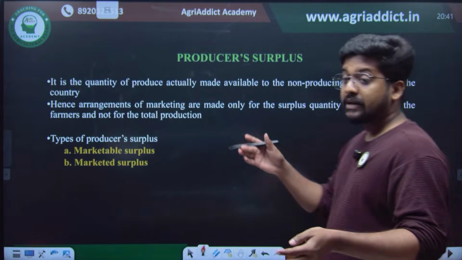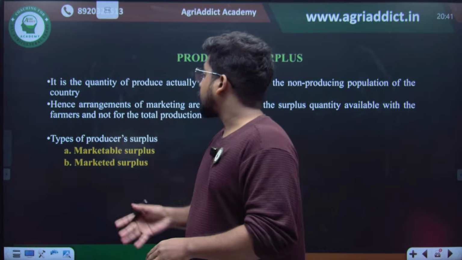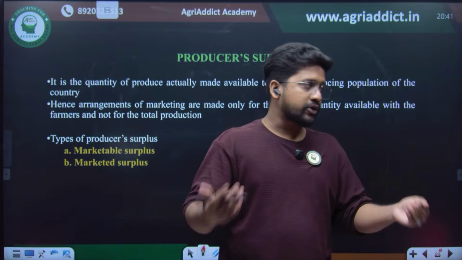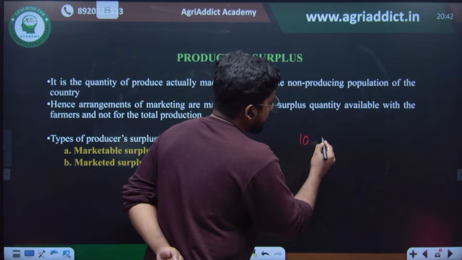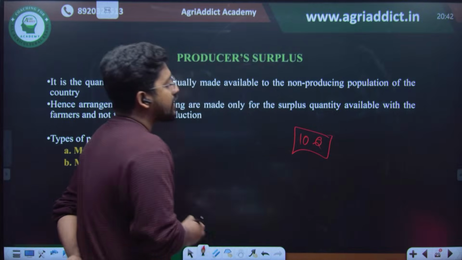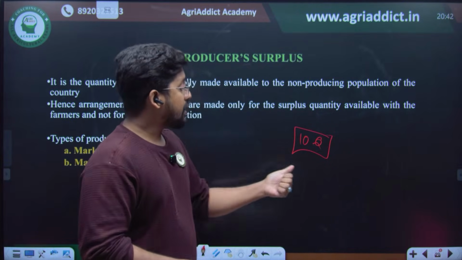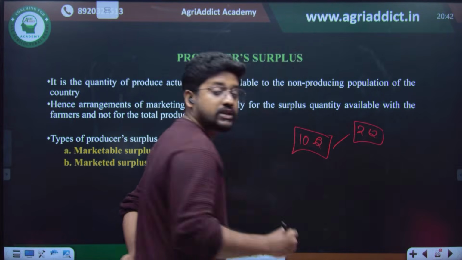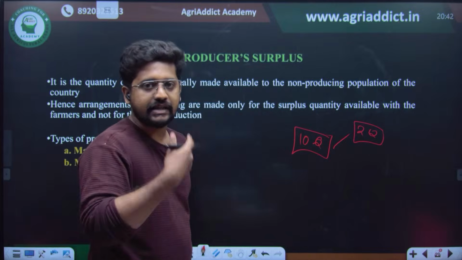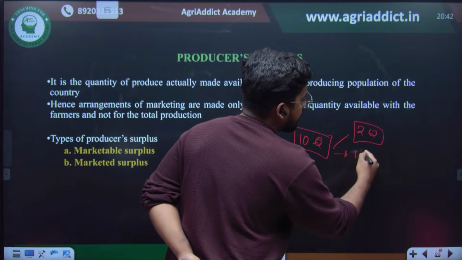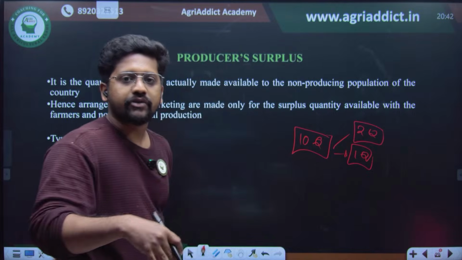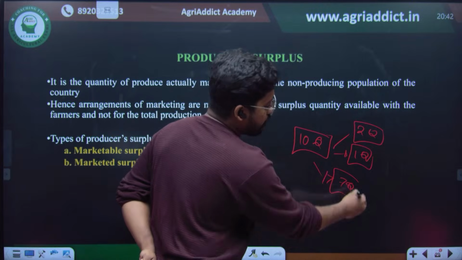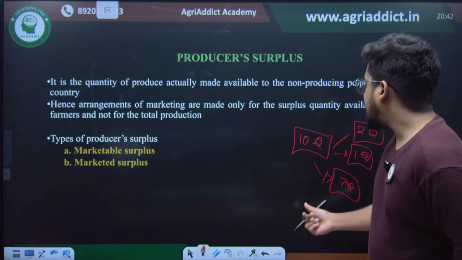Coming to another important thing, that is the producer surplus. Producer surplus is how much the farmer has actually produced. Say a paddy farmer has produced maybe 10 quintals. Of this, maybe 2 quintals he keeps for the next cultivation as seed. Then maybe 1 quintal he keeps for family consumption in the future, and the remaining 7 quintals is the only amount that he can supply in the market. That is the producer surplus.